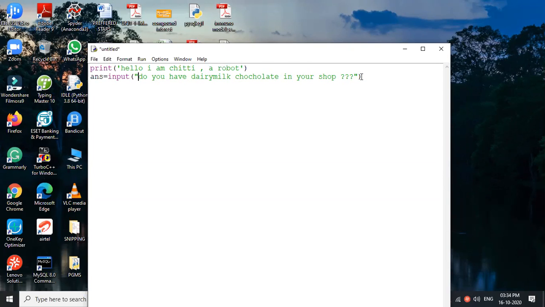Okay, the shopkeeper wants to tell some answer, no? Yes, sir. For example, I'm just typing if. That's a condition. If condition. What is the condition? Answer equal to. Double equal symbol. Am I right? Correct, no? Double equal symbol is called as equal symbol. Answer equal to yes. Why is it yes? Yes is a string, no? It's a word. That's why we mentioned it in single quote or double quote.